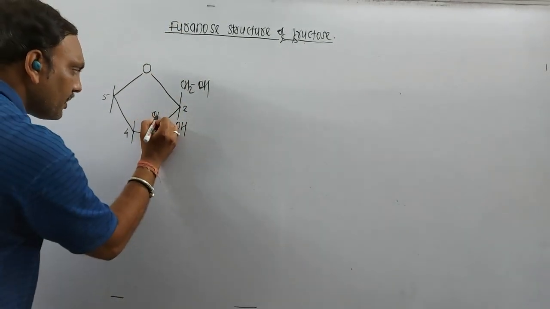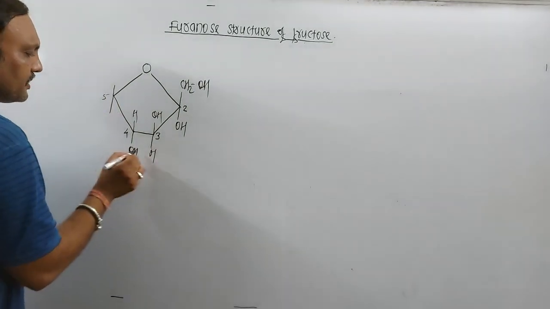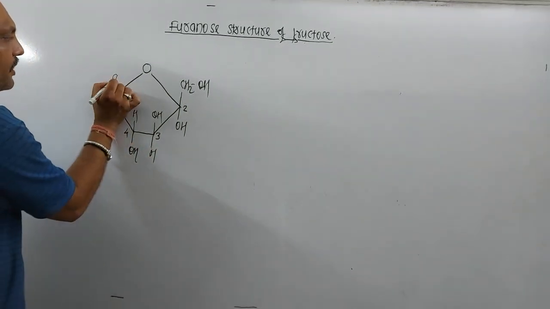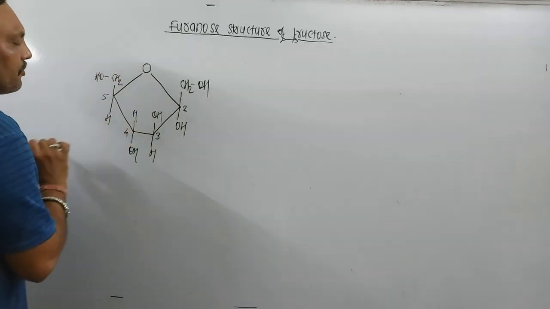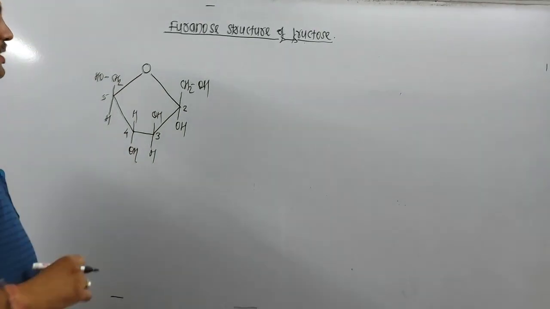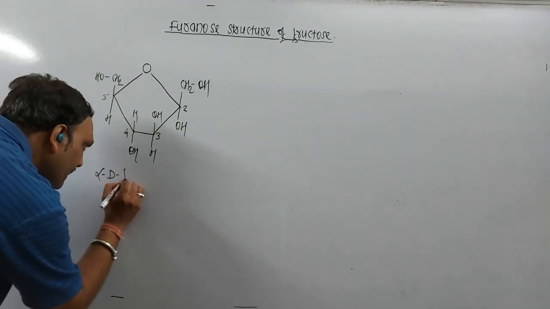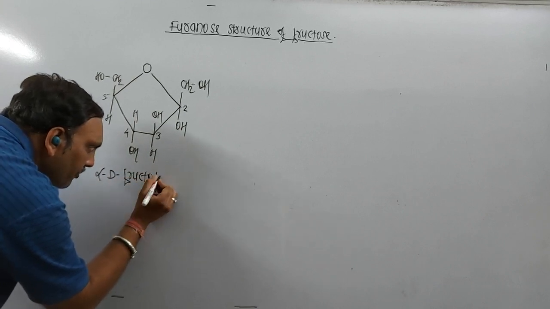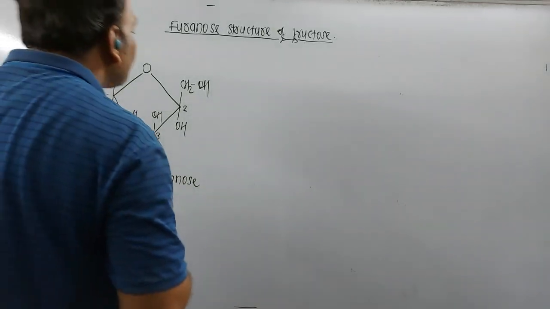This is carbon number three, and its configuration can be given in this manner. This is the fourth carbon. And to the fifth carbon, as we are dealing with a sugar of the D series, we need to write CH2OH on the upper side. So this is the alpha anomer of fructose, which can be named alpha-D-fructofuranose, as the structure resembles furan.